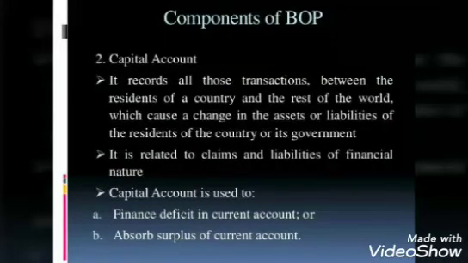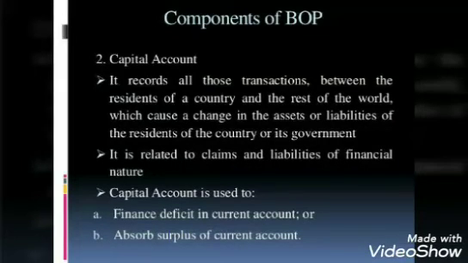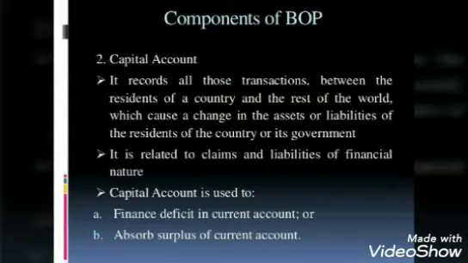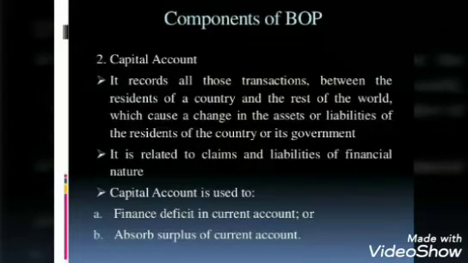Now let me clear this up. The export and import of all types of goods, whether a consumer good or a capital good, is recorded as merchandise or visible trade in the current account. That is what you have read in the current account, that it includes plant and machinery, which are real assets.